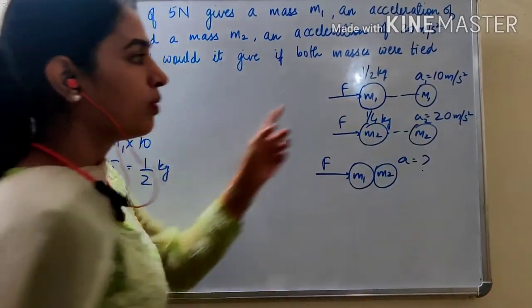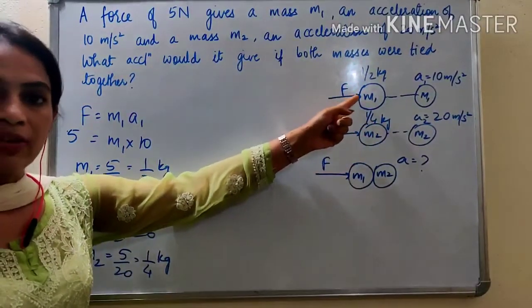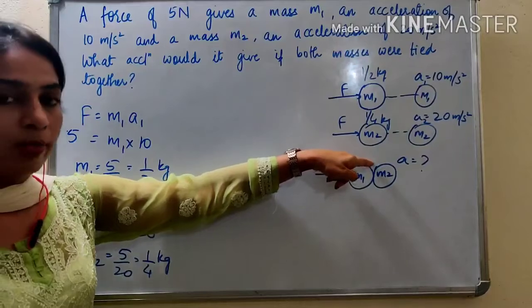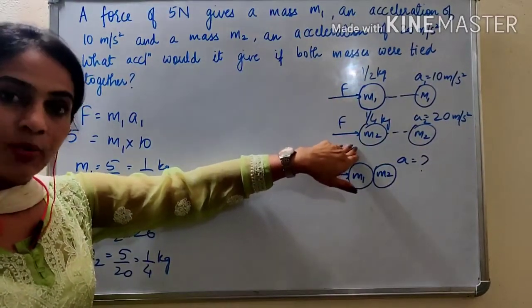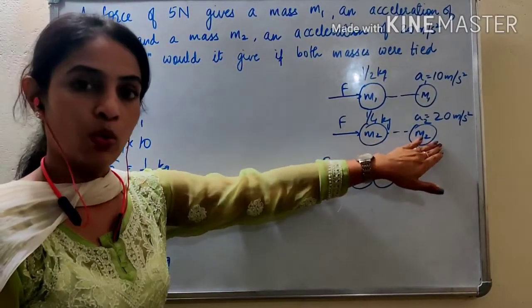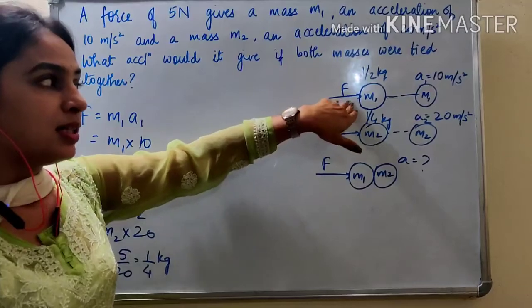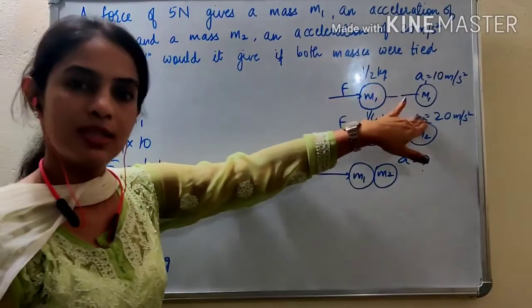See what I told you? Since this is a heavier mass, obviously 1 by 2 kg is more as compared to 1 by 4 kg. So the same force is applied, but since this is a lighter body, the acceleration produced with the same force is more, whereas the acceleration produced in this body, which is heavier, by the same force is less.